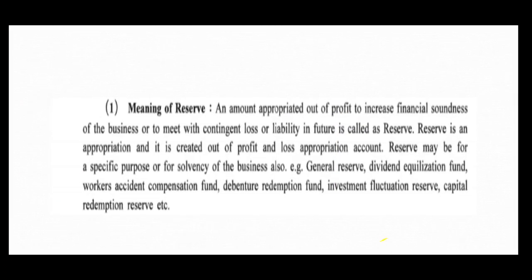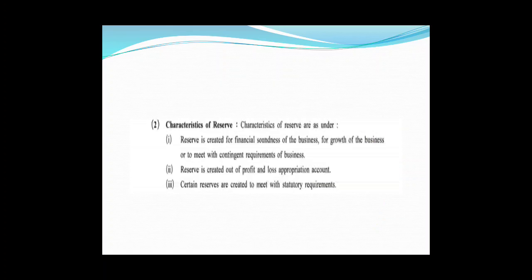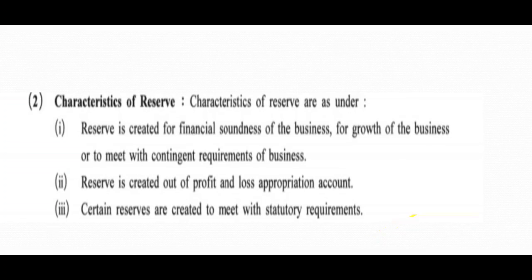Okay, let us talk about the characteristics of reserve. Reserve is created for financial soundness of business, for growth of the business, or to meet contingent requirement of business. Reserve is created out of profit and loss appropriation account.